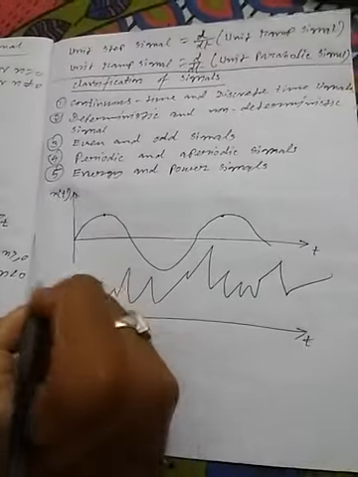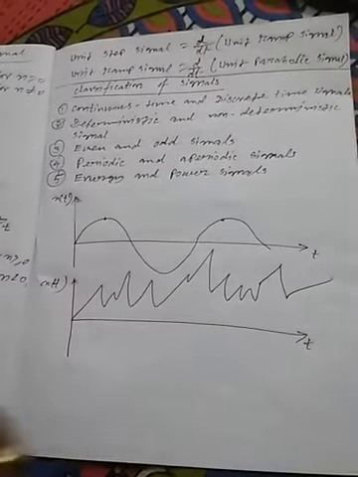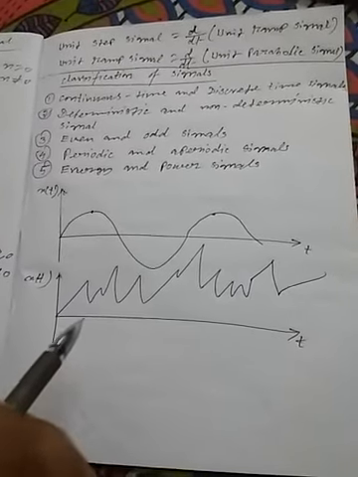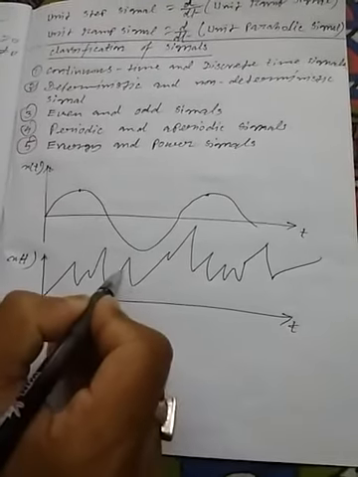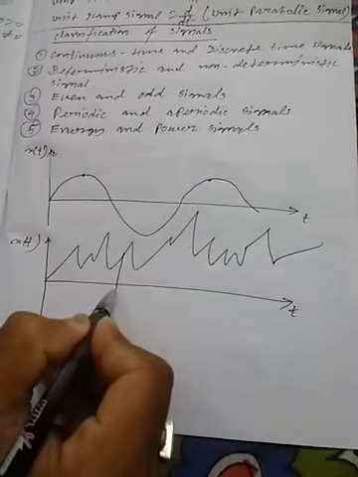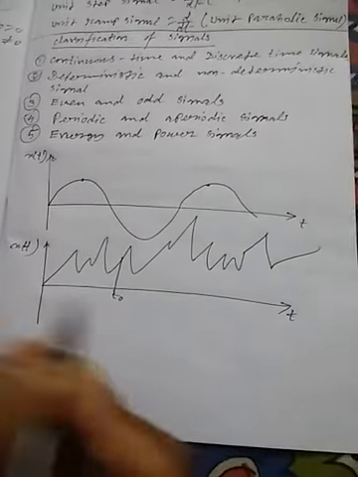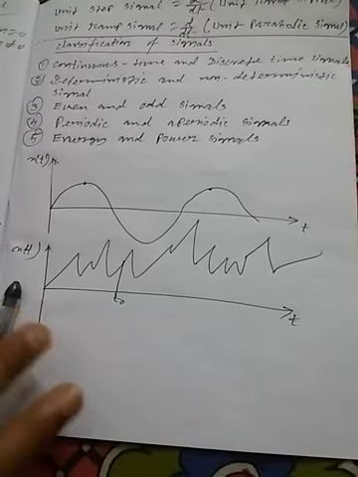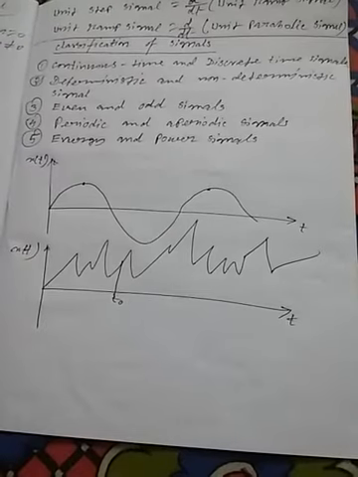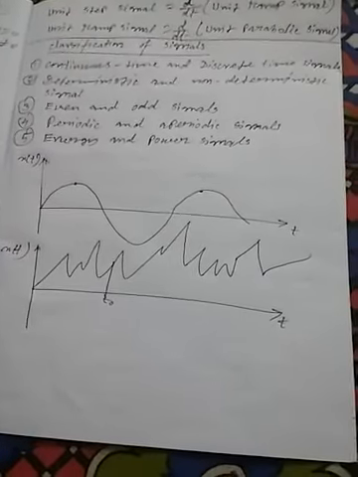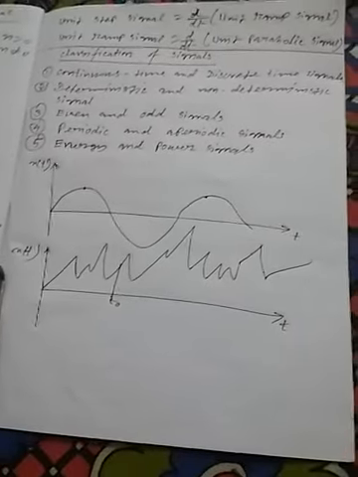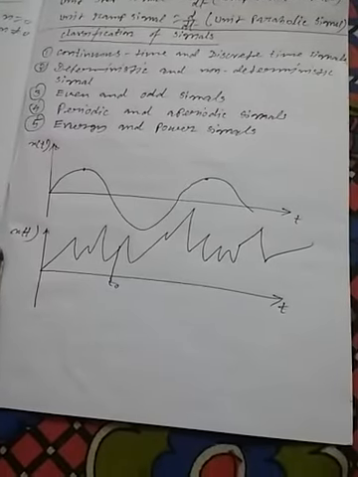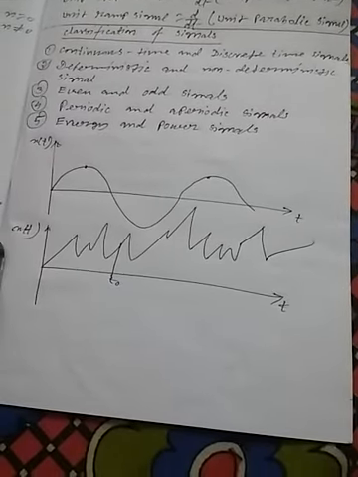This is the time axis, and if the signal is represented by x of t, then we cannot say surely what will be the value after this instant of time. Suppose this instant is t0, what will be the value after this instant, because there is no similarity along the signal's graph, right? So they are modeled in probabilistic terms.